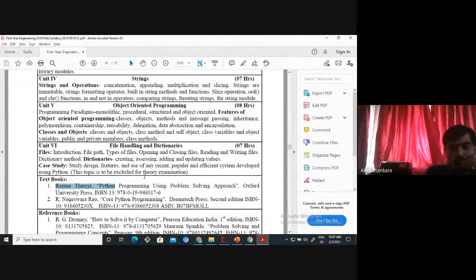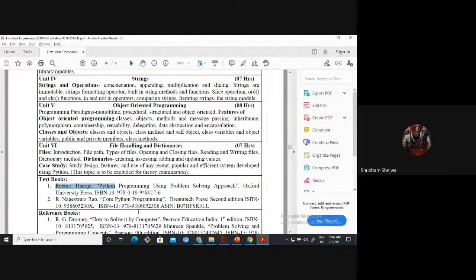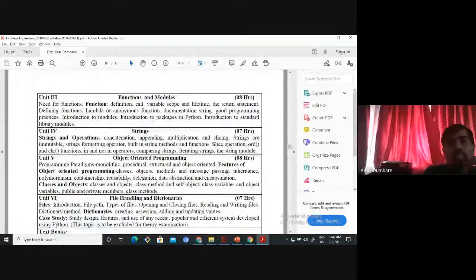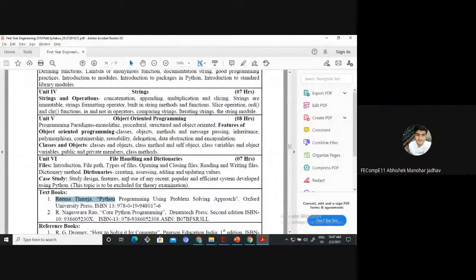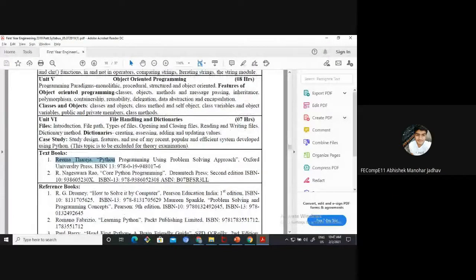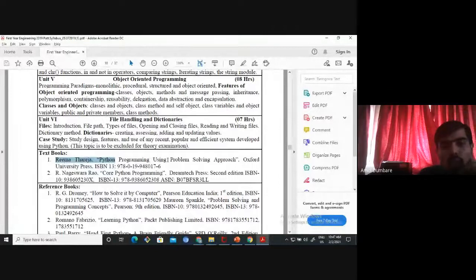Yes, sir. All of you are clear about the syllabus regarding Python programming, and the book you have to refer to for this programming? So the book name is what? Rema Thareja, Python Programming Using Problem Solving Approach. Other books are also there, but the whole syllabus is covered in this.